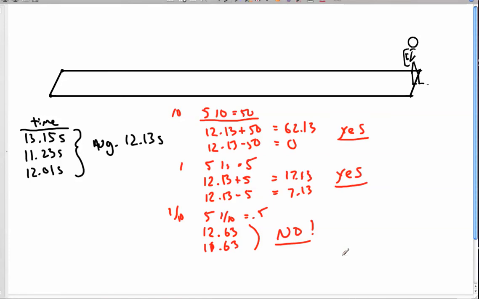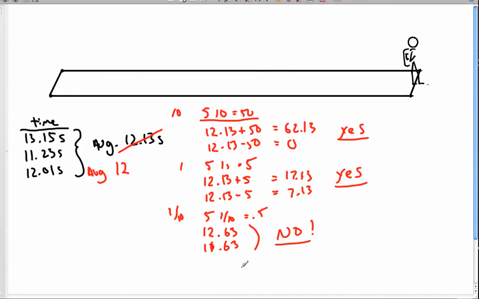That tells us that we are really only confident to the ones place in terms of the accuracy of our measurements. And so this average should not be recorded like that, but rather should be recorded to the ones place, or simply 12. So what we can say here is that his average time down the track is 12 seconds. We don't want to say 12.13, but rather 12. Why do we want to say 12 and not 12.13? Because we really don't have confidence down in the tenths or hundredths place in our measurements. We really only have confidence in the ones place.